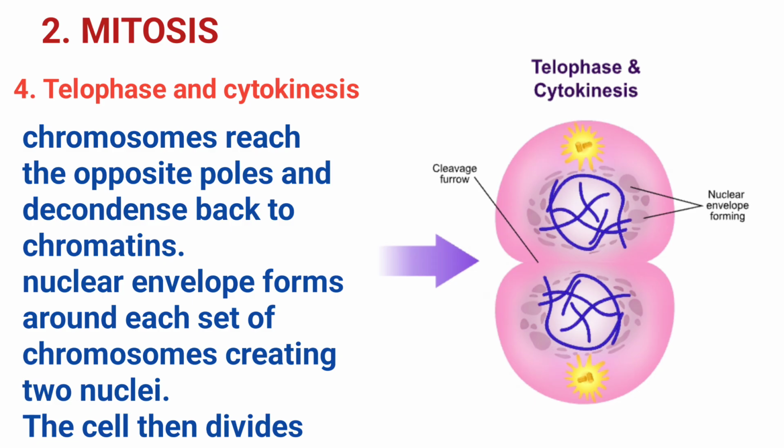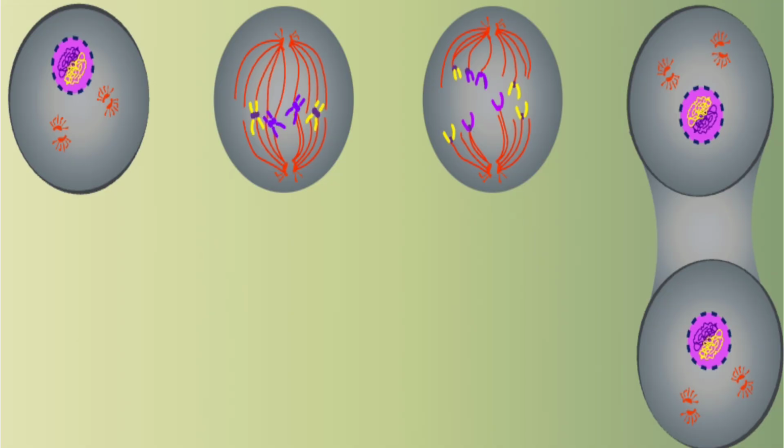In animal cells, the cell membrane pinches in, creating a cleavage furrow that separates the cytoplasm into 2 distinct daughter cells. While in plant cells, a cell plate forms in the middle, which develops, separating the daughter cells.